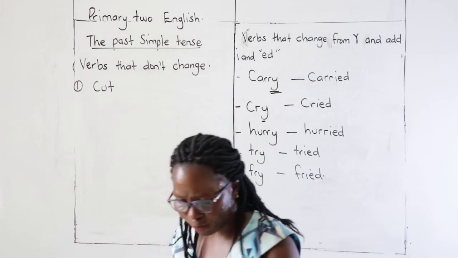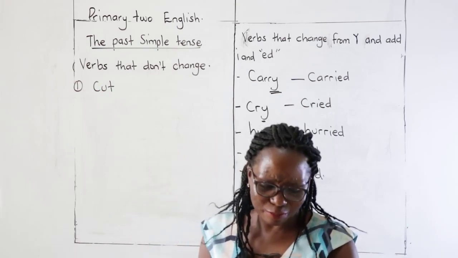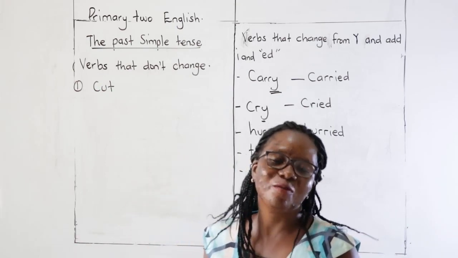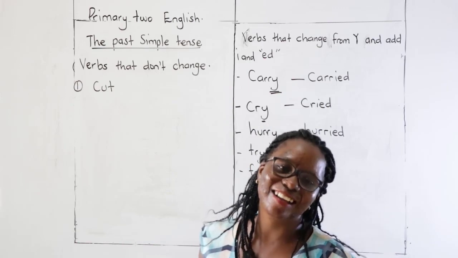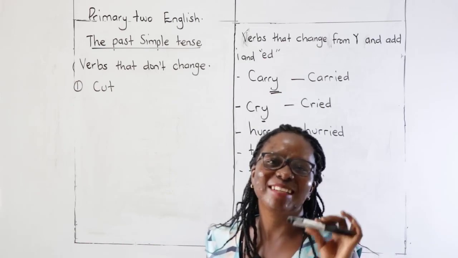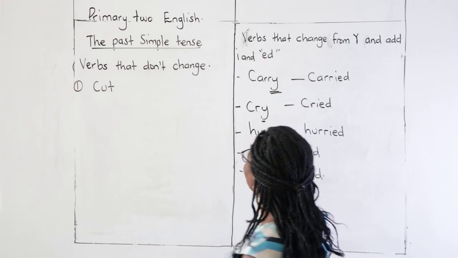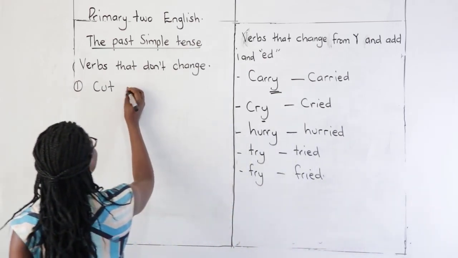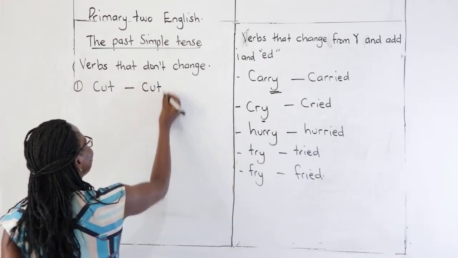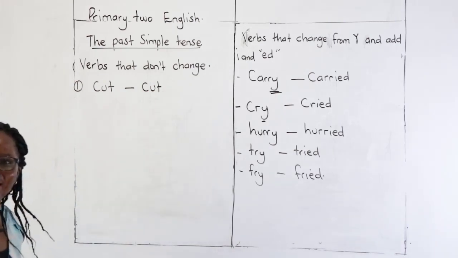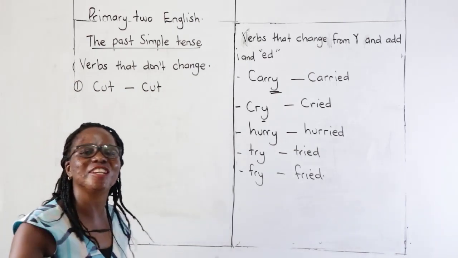I've cut myself with a razor blade. I've cut myself now. Even yesterday I will say I cut myself. The word cut will not change.